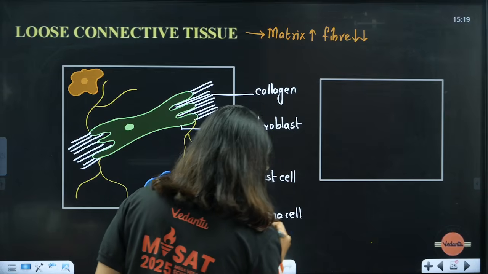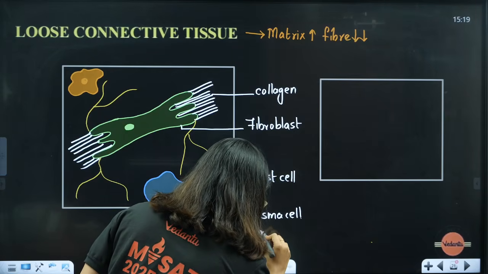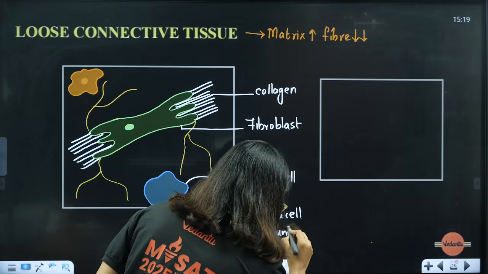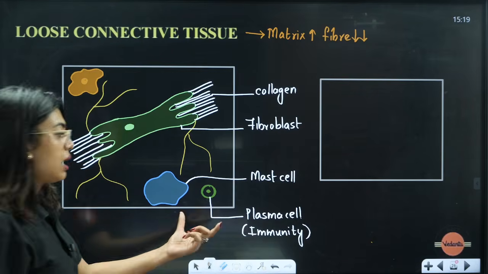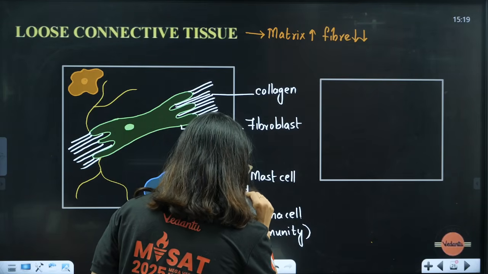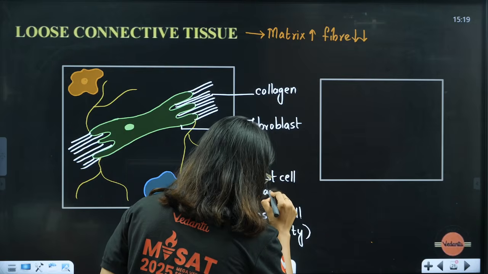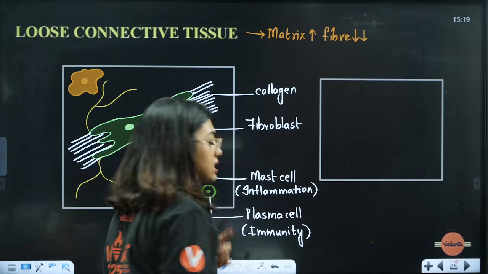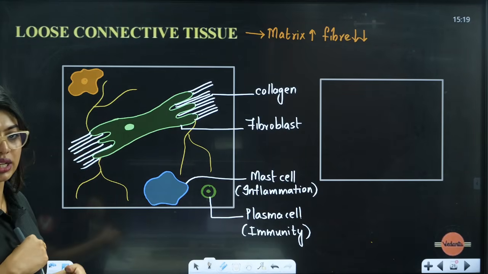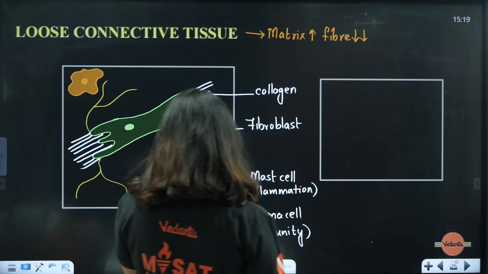Should I write it here? Immunity, okay. This one helps with immunity. Plasma cell helps with immunity, mast cell helps with inflammation. Okay, whenever we are getting an allergy, these mast cells will get activated. In Human Health and Diseases, again I'll be teaching you all of this, okay. Human Health and Diseases, later, students.